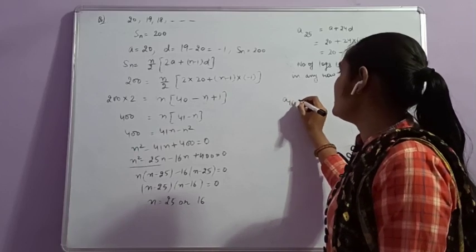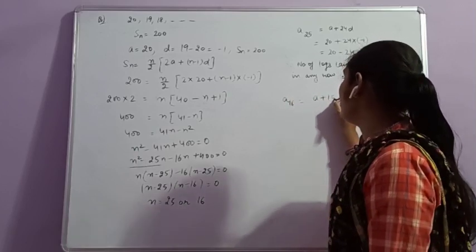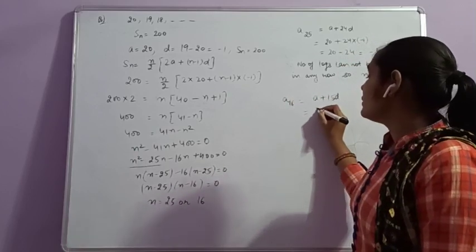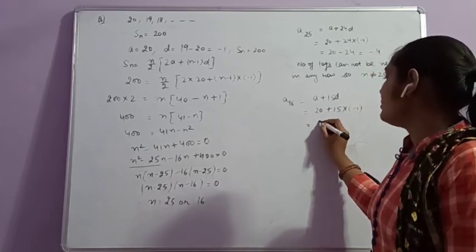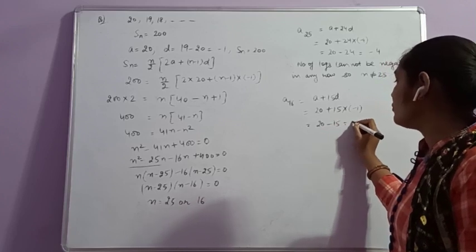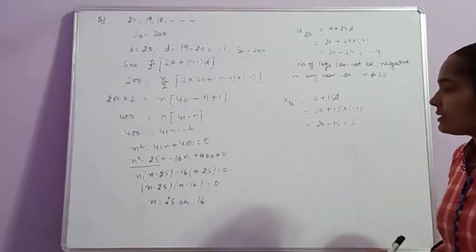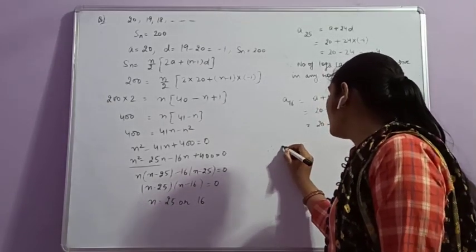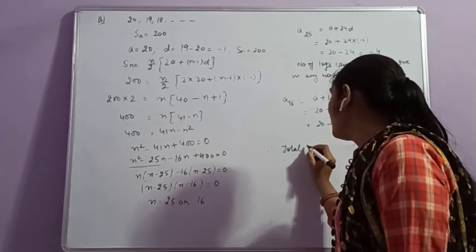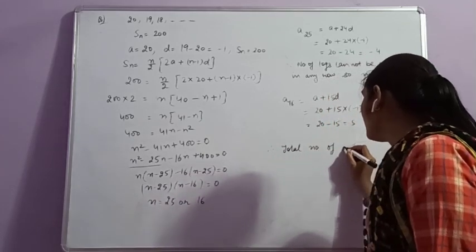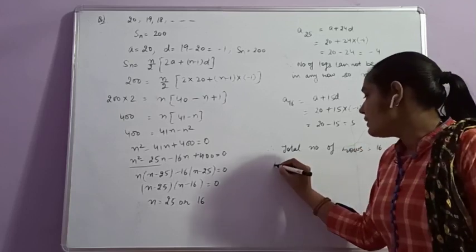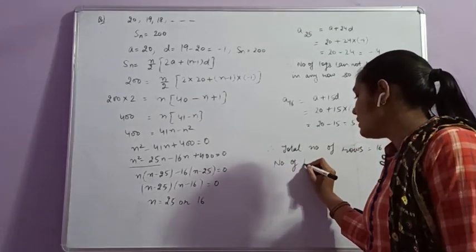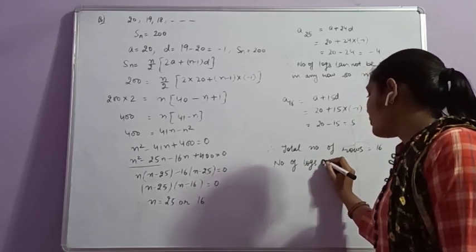Now we find a16, that is a plus 15d. That is 20 plus 15 multiplied with minus 1. 20 minus 15, that is equal to 5. So total number of rows are 16. Therefore total number of rows is equal to 16 and number of logs in top row